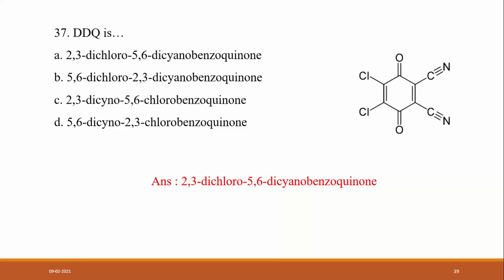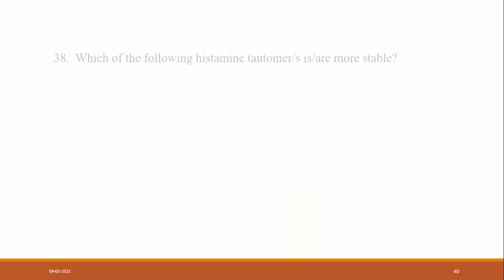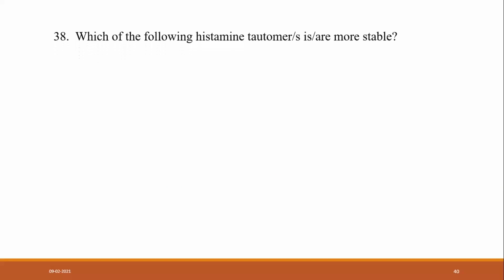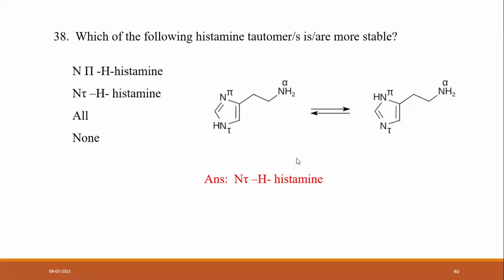Another question. Which of the following histamine tautomers is more stable? N-tau-H histamine, N-pi-H histamine, both, or none? Anyone? Which of the following histamine tautomers is more active or more stable? This is the structure of the tautomers of histamine.